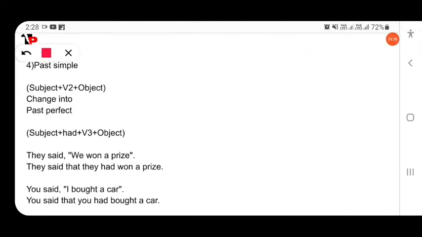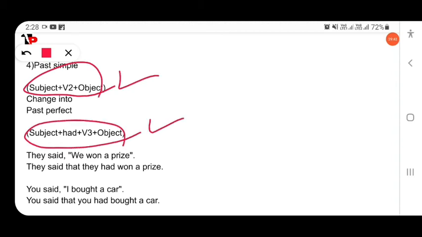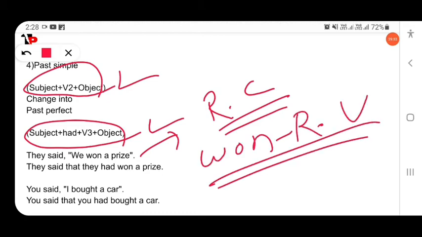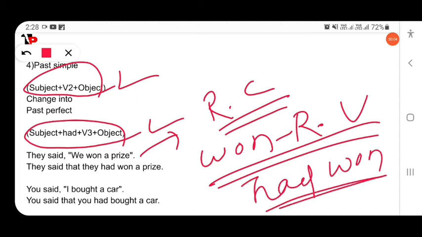Past simple: this is the structure of past simple and this is the structure of past perfect. So here, this is the reported clause, and the verb "own" here is the reported verb. So here simple past will change into past perfect. They said that they had owned. So here "own" will be "had owned." Simple past will change into past perfect. Similarly, next, you said, "I bought a car," you said that you had bought a car. So here simple past changes into past perfect.